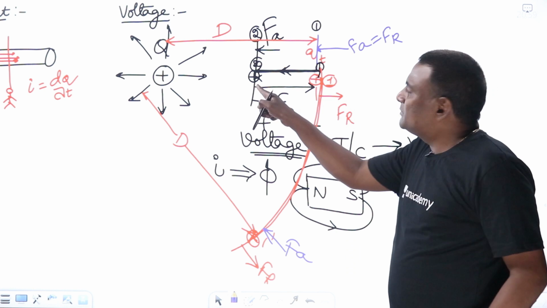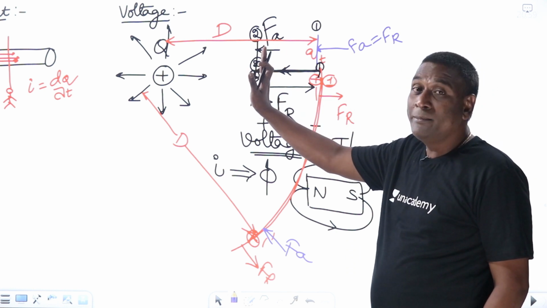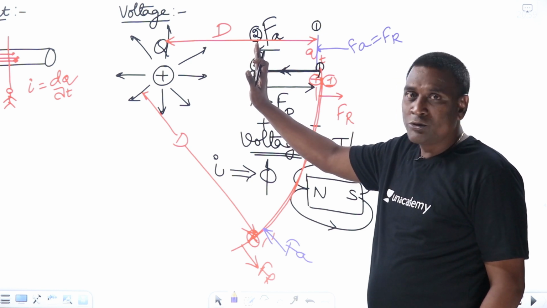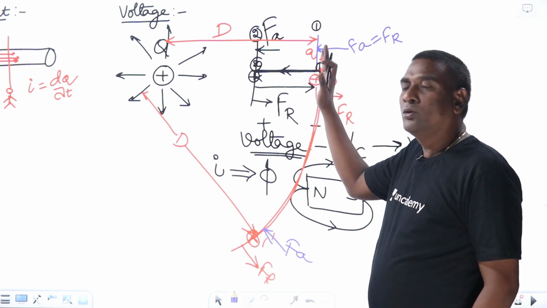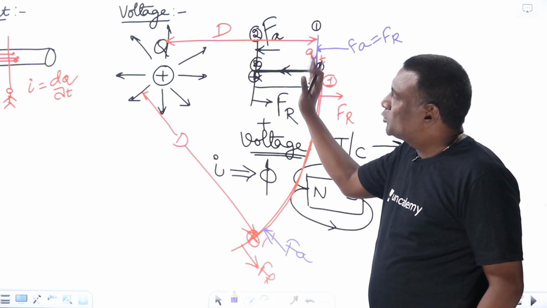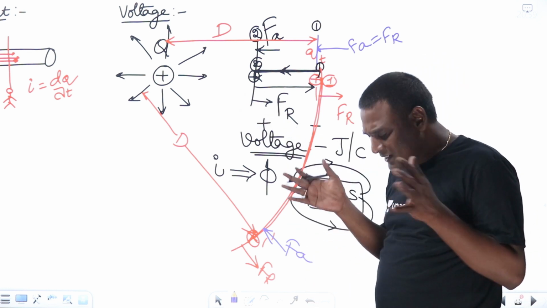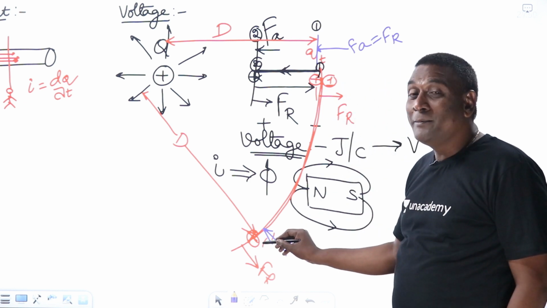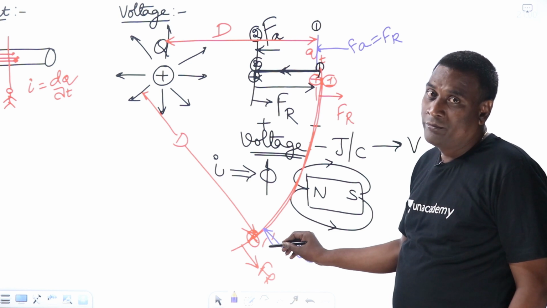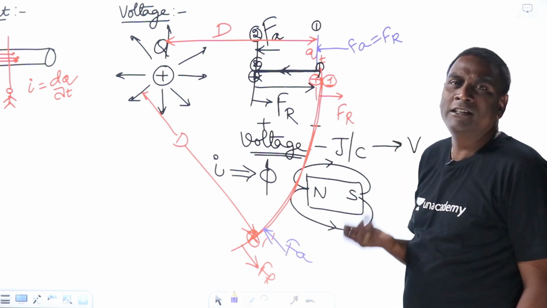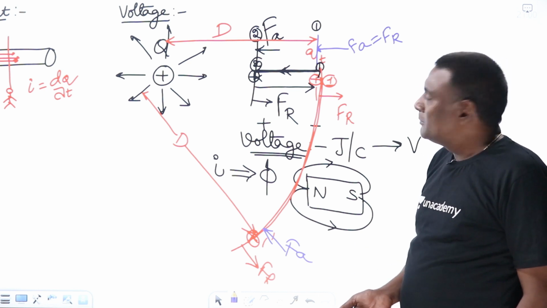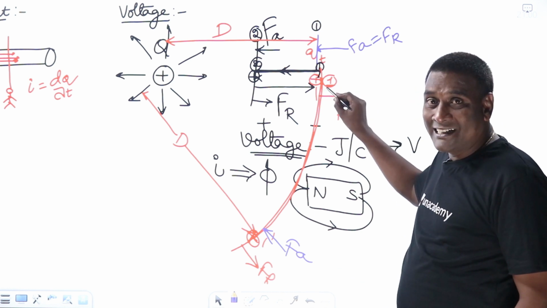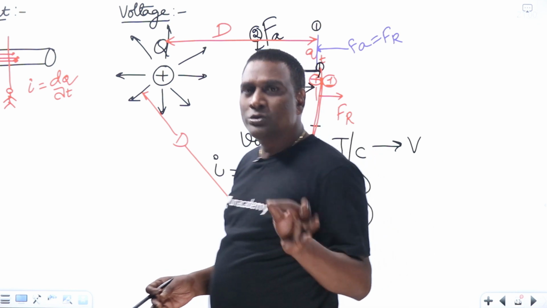Okay. Now, if I keep the test charge here, for example, if I keep as it is, will there be electric field? Yes. Will there be magnetic field? No. No movement of charge. Will there be any kind of energy transformation? No. While moving from 2 to 1, you are going to get energy transformation, because electric field is there, magnetic field will be there because of charge movement, and interaction of these two will happen. And now, if I move from here to here, will there be any energy transformation? No. Why? Because force difference is not there. So energy you are not supplying. But will there be magnetic field? Yes. Okay. Will there be any interaction of electric field with this? No. So conclusion here is very simple.